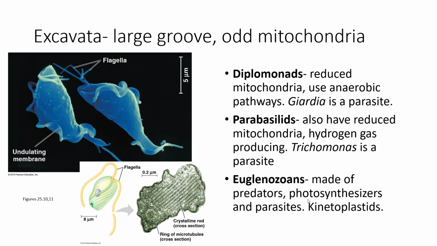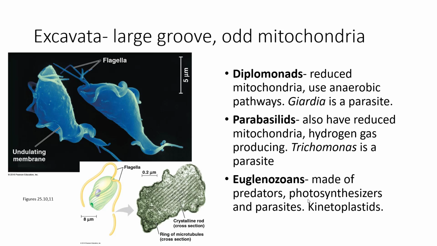They have reduced mitochondria and use anaerobic respiration. Giardia is one example of this that is a parasite. Parabasalids also have reduced mitochondria, and they actually produce hydrogen gas. Trichomonas is another parasite that is in this group. The euglenozoans are made of predators, photosynthesizers, and parasites. They have things called kinetoplastids in them, which we'll look at a little more in lab.